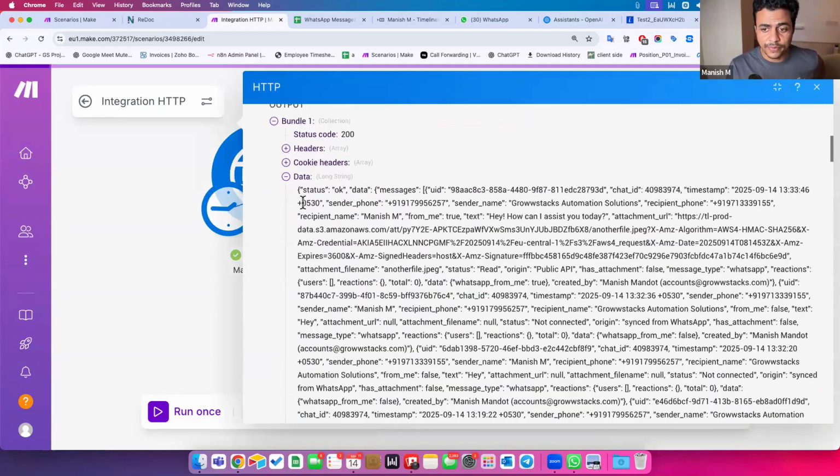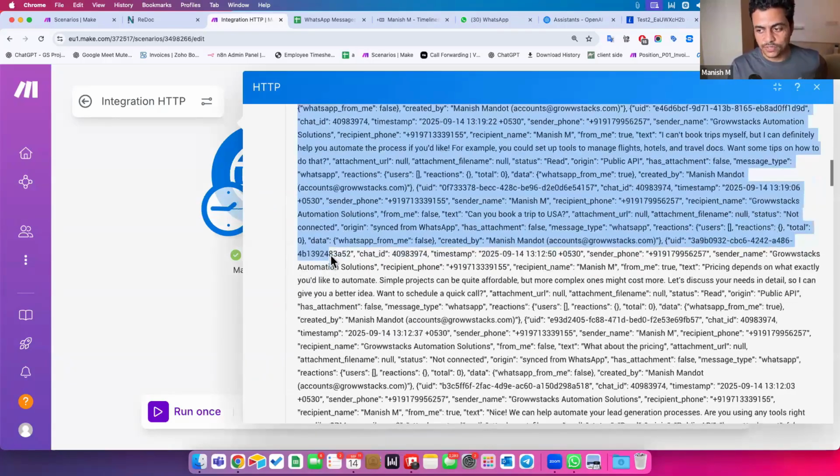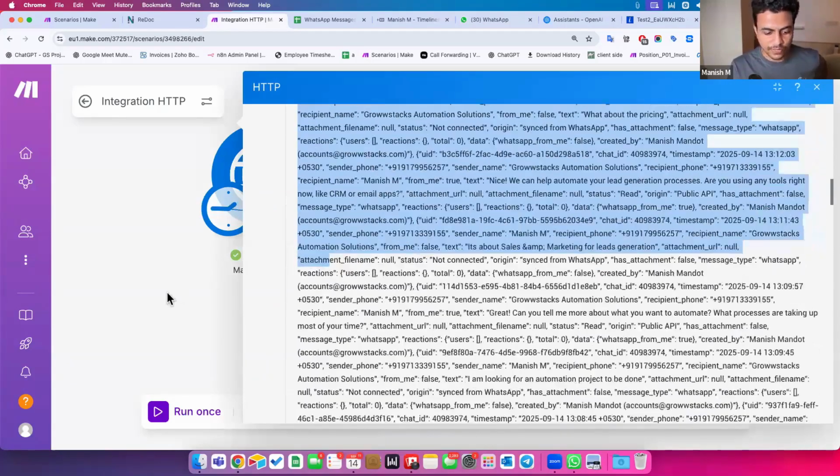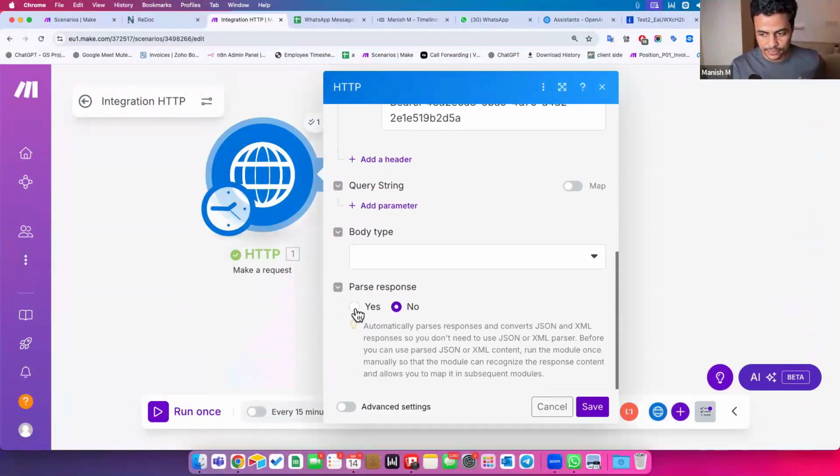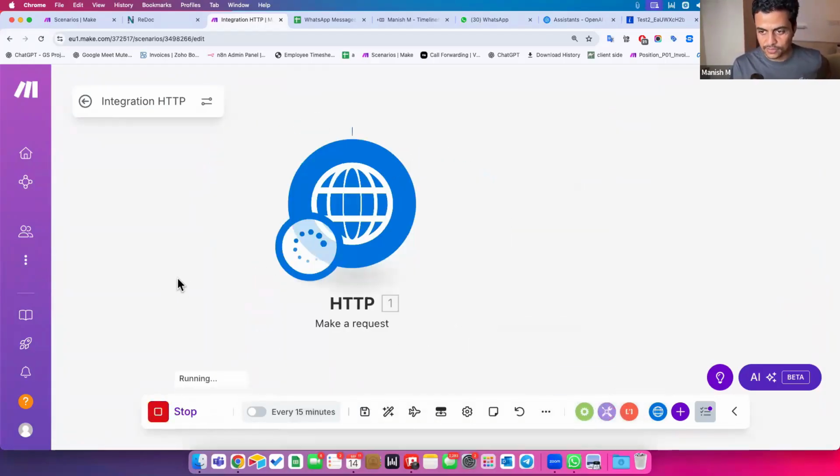Since I did not say parse response, it gave me this kind of cumbersome response, which is not readable, honestly. What I can do is get into the module one more time and say parse response, which should automatically convert that JSON or XML into a parsed format. And let's click save, Control Enter to run this.